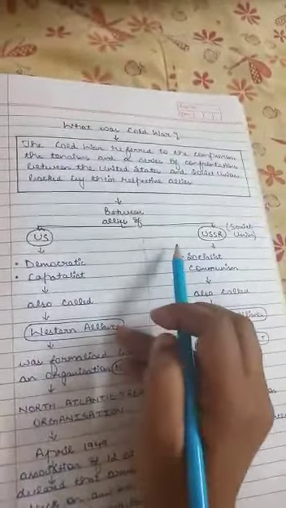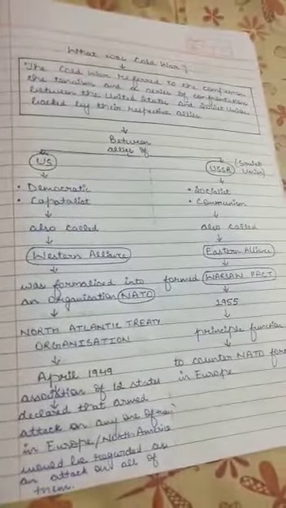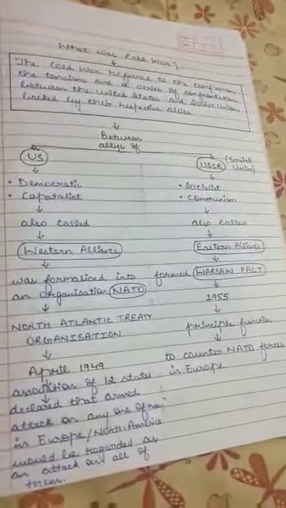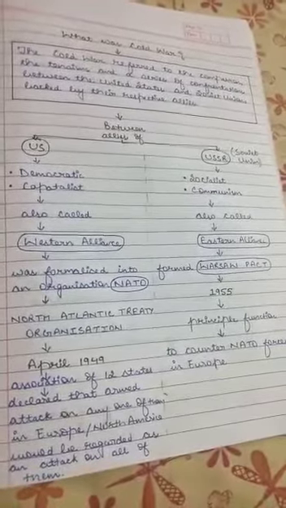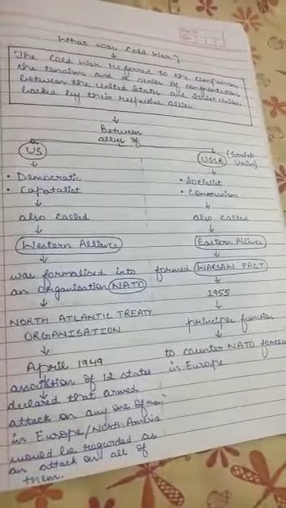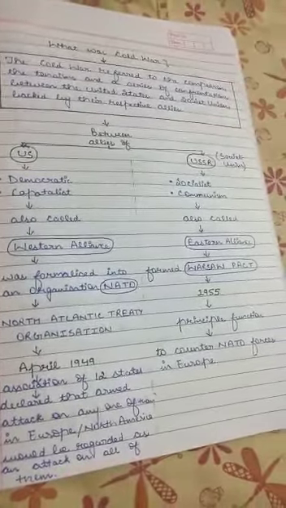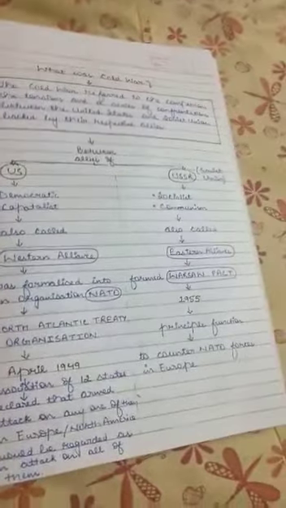So both of them wanted to show not just that they are supreme economically or in terms of military, they also wanted to show that their bloc is stronger in terms of ideologies: democracy is the best, capitalism is the best, and vice versa. The USSR likewise wanted to show the world that communism and socialism are the stronger and best ideologies to carry. Okay, now the next topic is arenas of the Cold War.